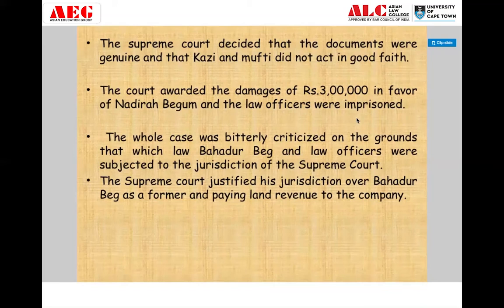officers were imprisoned. That means, what was the decision of the Supreme Court? The Supreme Court awarded damages of rupees 3 lakh in favor of Nadira Begum. So Nadira Begum got almost 3 lakh from them, and the law officers, the Qazis and Muftis, were imprisoned. They were put in prison.